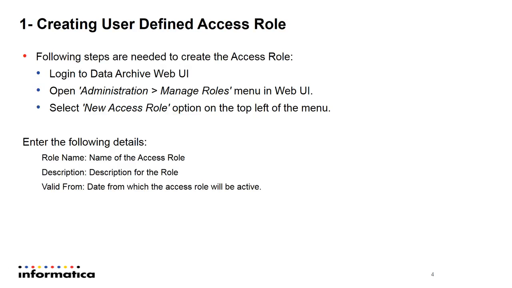A few steps are needed in the ILM Web UI to create the user-defined role. First we need to log into the Web UI. Then we need to click on administration and manage roles. There we can see the existing roles listed, and there will be one more button for the new access role. We can click on that and create the new one.